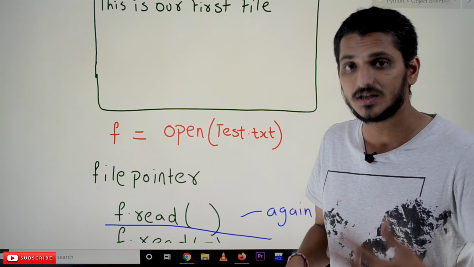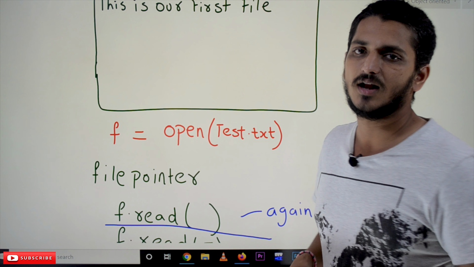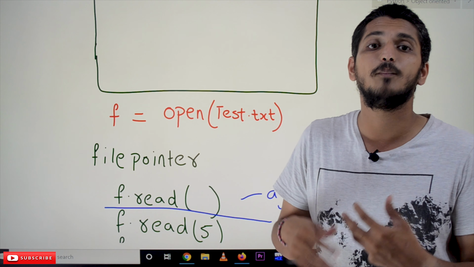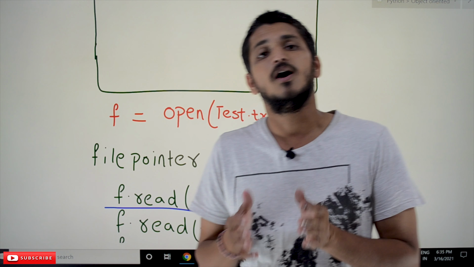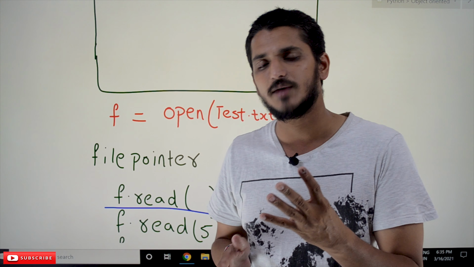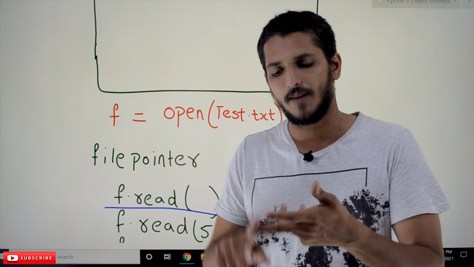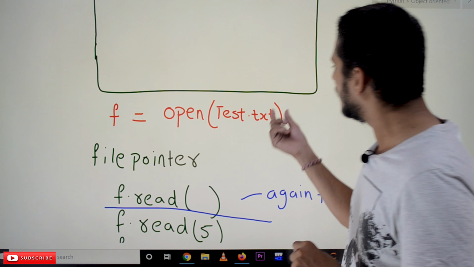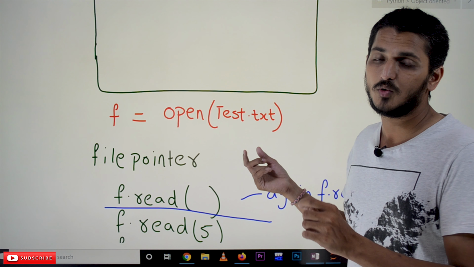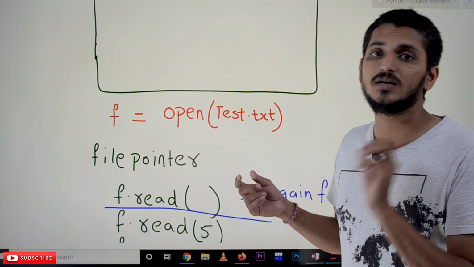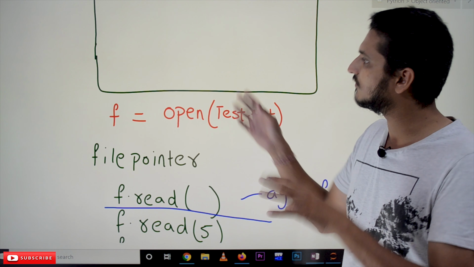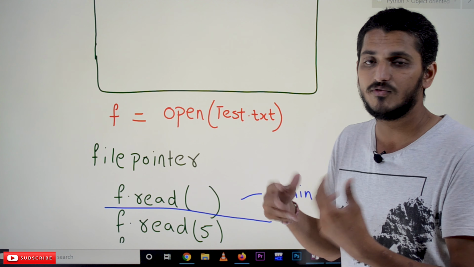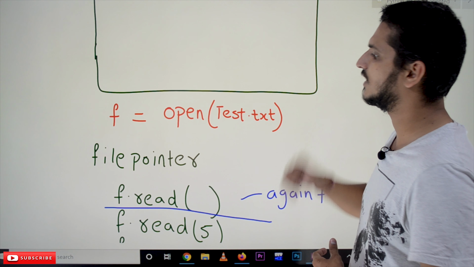Now we can use the methods that are present in the file class. By default, the open function will open the file in read mode. There are 4 different types of modes: read mode, write mode, append mode and read-write mode. By default it opens in read mode. Whenever it is opened in read mode, we are not supposed to write content to the text file. We can only read the data. We cannot modify anything if we open it in read mode.